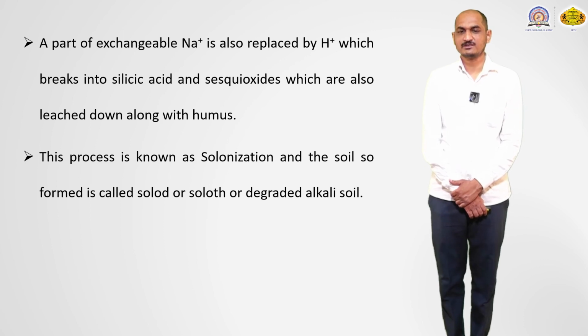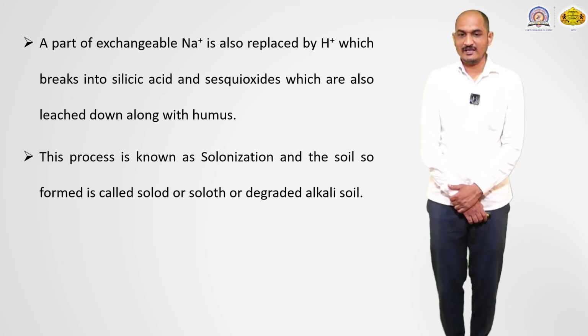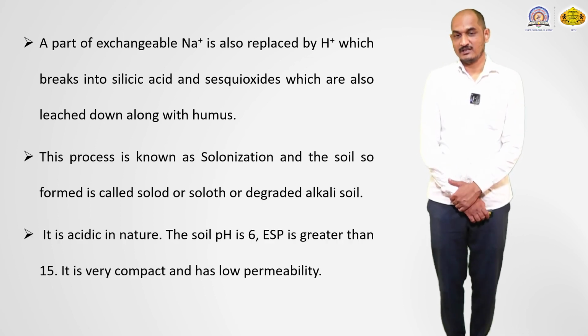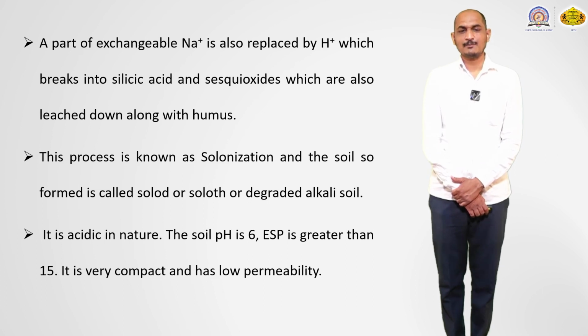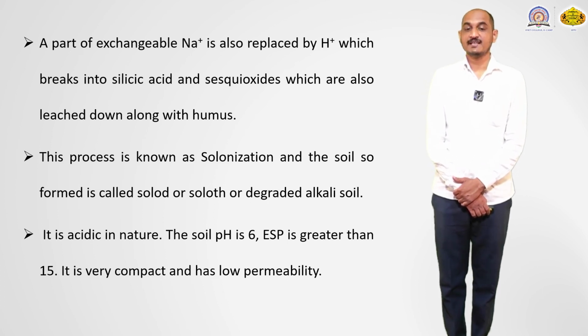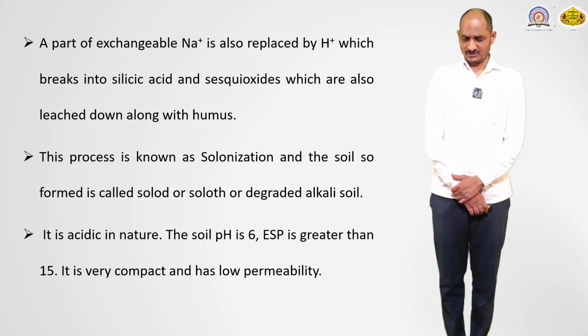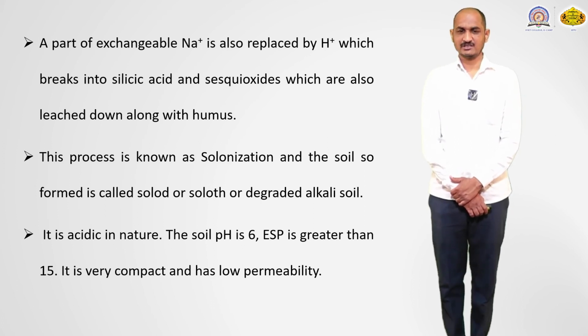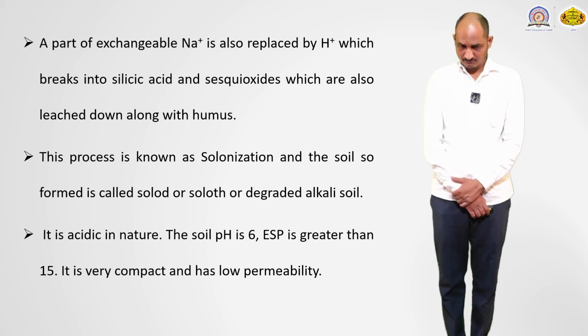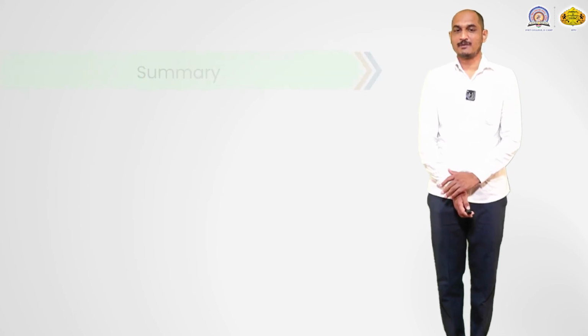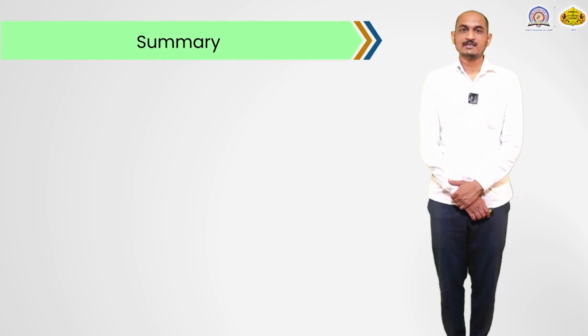This process is also known as solodization, and the soil so formed is called solod, or the degraded alkali soil. Such a type of soil is acidic in nature, and its pH is 6, while the exchangeable sodium percentage is greater than 15%, and it is very compact and has low permeability. So, dear student, it is all about today's session.